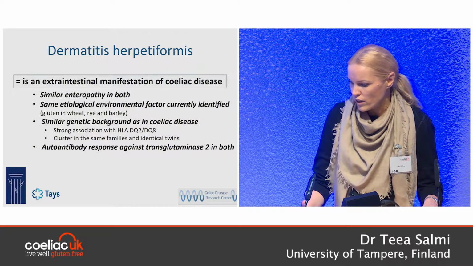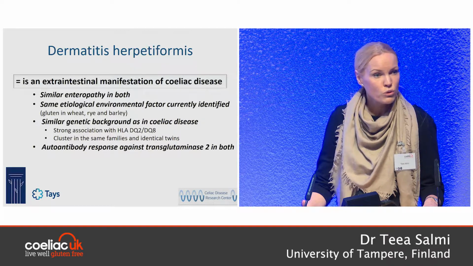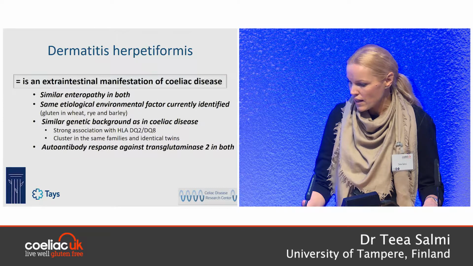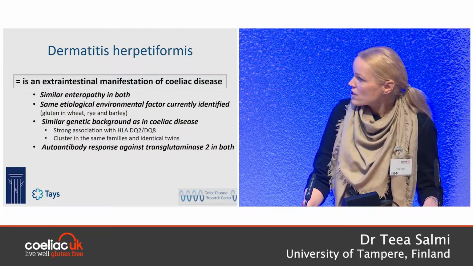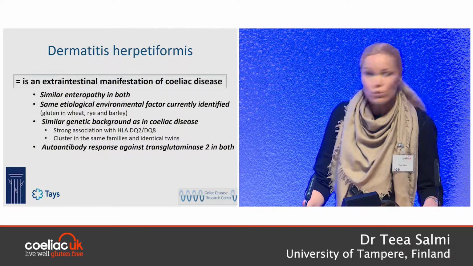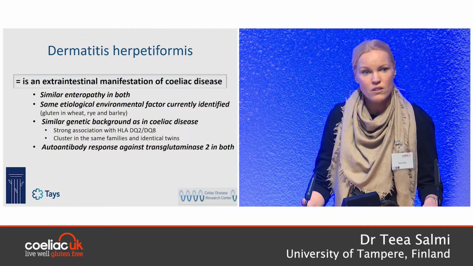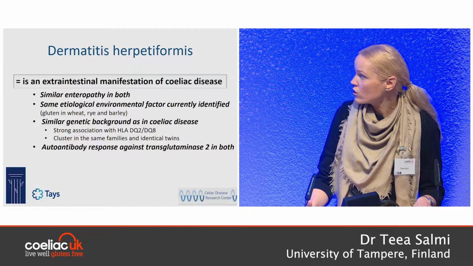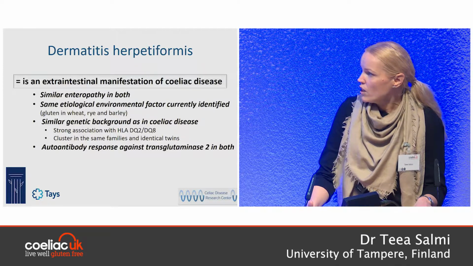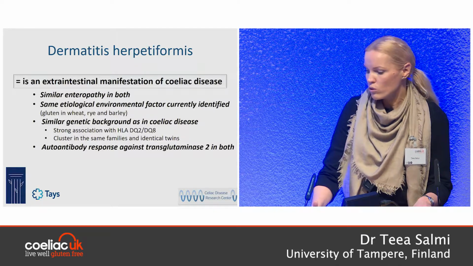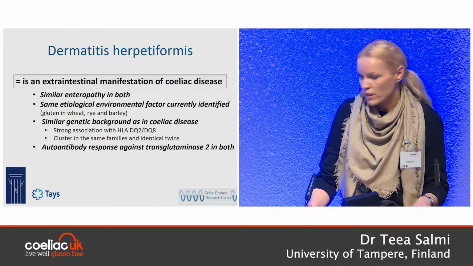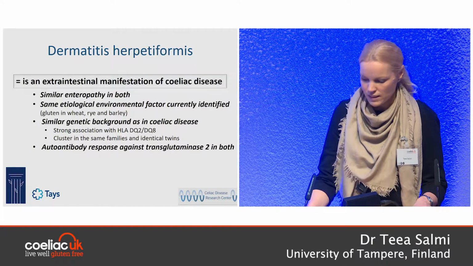Both have a strong association with HLA DQ2 or DQ8 in chromosome 6, and since the same genes predispose to DH and celiac disease, we often see these two conditions in the same families or even in identical twins. Further, we have later learned that there is a similar autoantibody response against transglutaminase 2 in DH and celiac disease.